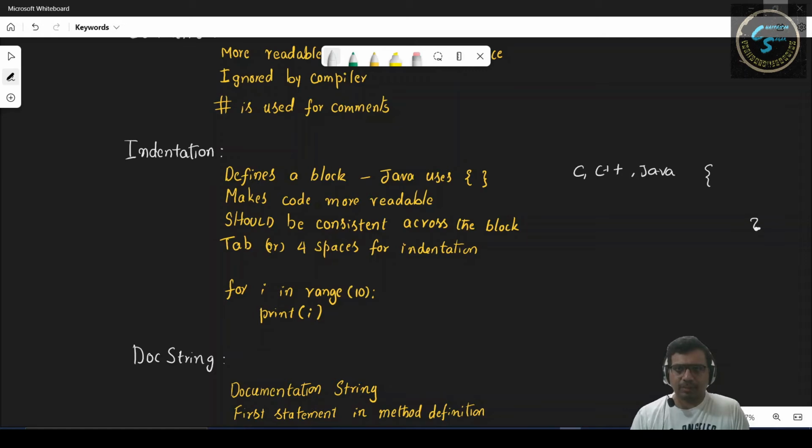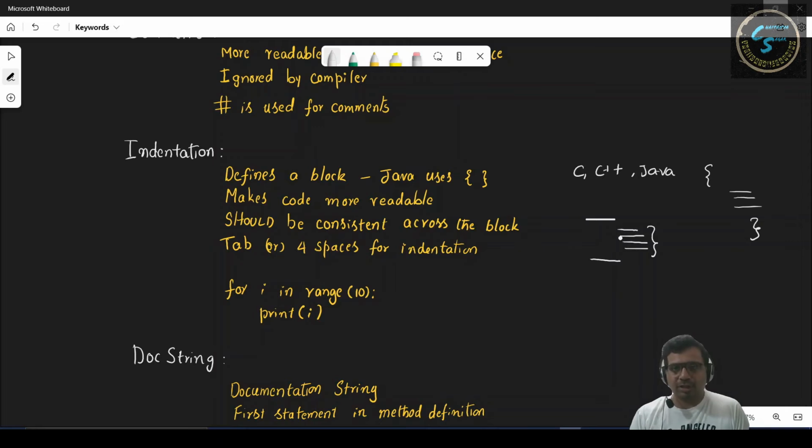Coming to the indentation, in programming languages like C, C++, and Java, we use braces to define a certain block of statements. But in Python, we use indentation. Like here is a statement, and after this, we want to execute a certain block of statements. So we'll have it indented so that we can define these statements as a block. Using this way, we can make our code more readable.